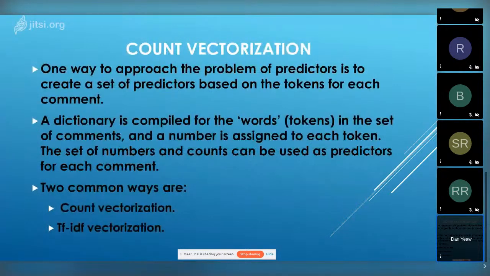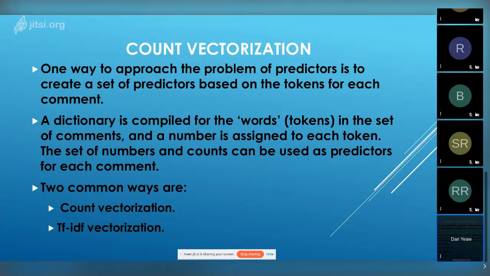Okay. And this is what's going on in Python now. Basically, it's looking at your tokens and creating a set of predictors. It's taking the tokens in each comment and expanding them like a list into one column per token in your comment. And it compiles a dictionary. Then it assigns a number to each token. For example, you may find that so, S-O-O-O, is number 5473 in your dictionary.